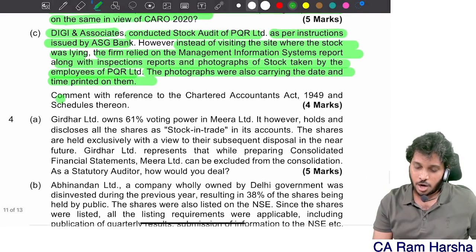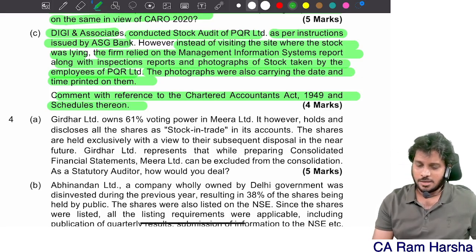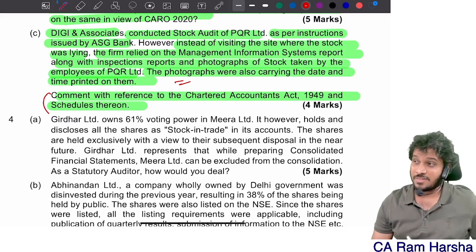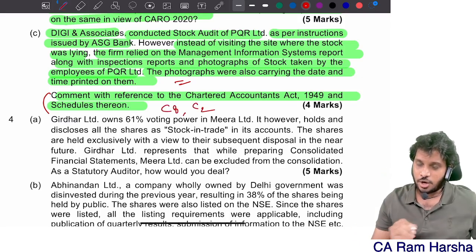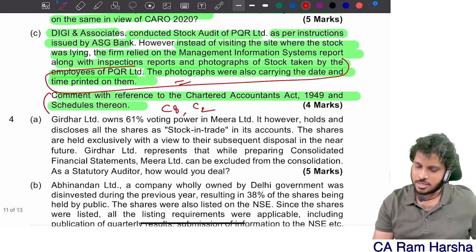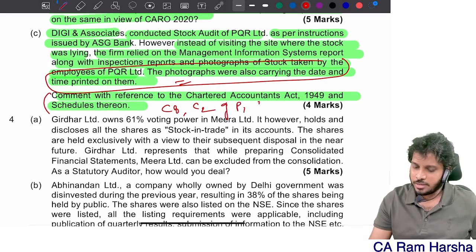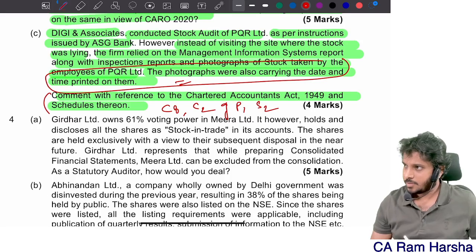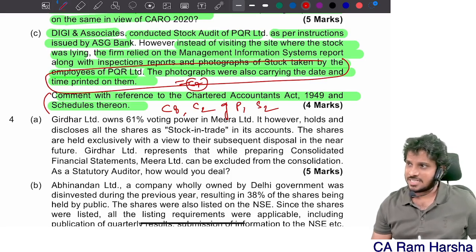Somewhere we solved. Comment with reference to the Chartered Accountants Act and schedules thereon. Just based on the document, without obtaining sufficient appropriate evidence, you gave a report. Clause number 8 is violated. Clause number 2 also violated. Correct? How come you can take these reports? Clause number 8, clause number 2 of Part 1, Schedule 2. Getting it? And here you can even apply clause number 7 also, gross negligence.